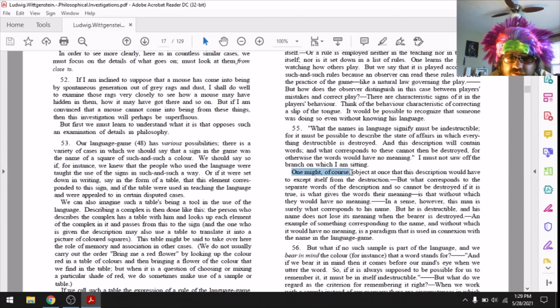One might of course object at once that this description would have to exempt itself from the destruction. But what corresponds to the separate words of the description, and so cannot be destroyed if it is true, is what gives the words their meaning, is that without which they would have no meaning. In a sense, however, this man is surely what corresponds to his name. But he is destructible, and his name does not lose its meaning when the bearer is destroyed. An example of something corresponding to the name, and without which it would have no meaning, is a paradigm that is used in connection with the name in the language game.